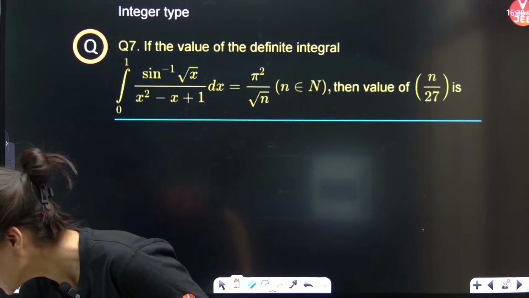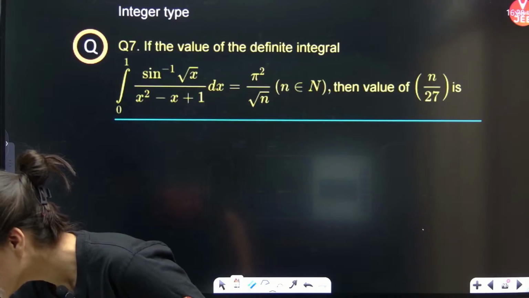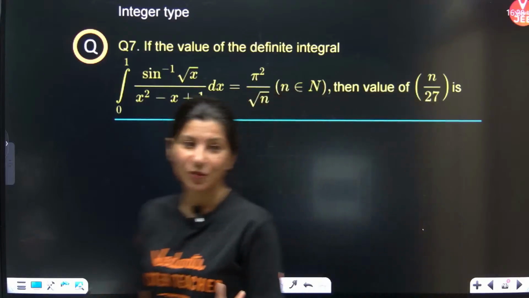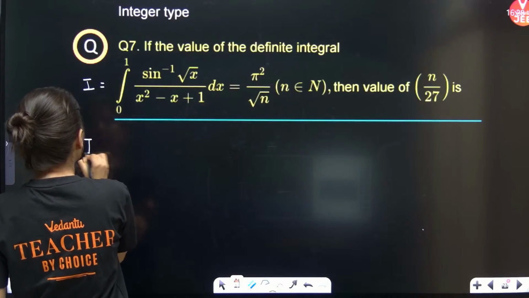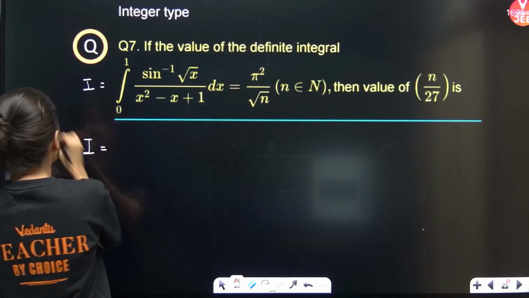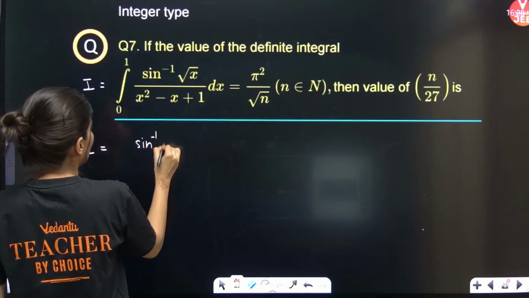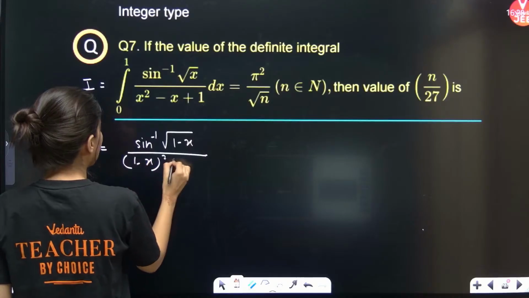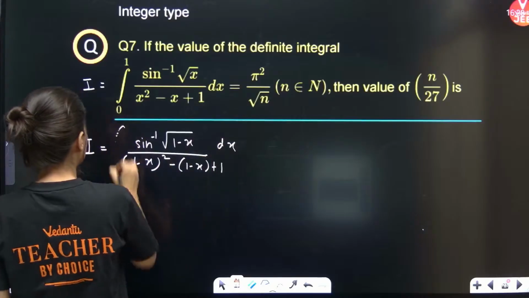Which property shall you apply? King's property you need to apply, okay? So this is your I. Now if you apply King's rule, you need to replace x by 1 minus x. So this is sine inverse square root of (1 minus x)^2 minus (1 minus x) plus 1, dx integration.